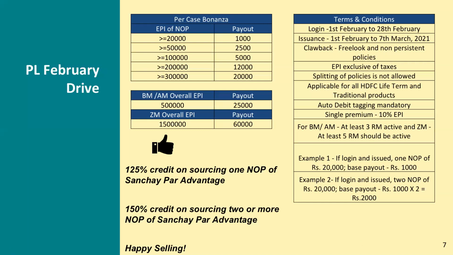For us, the day starts after 3:30, right? There is a special credit for Sanchay Par, 125 and 150. This product was refreshed, and only a few of the Kolkata team had sold Sanchay Par. There is an additional 125% credit on sourcing for one single policy, and 150% credit on sourcing 2 or more of Sanchay Par.